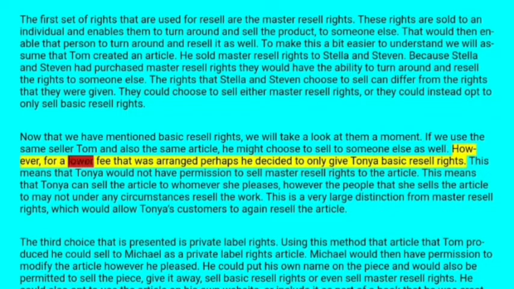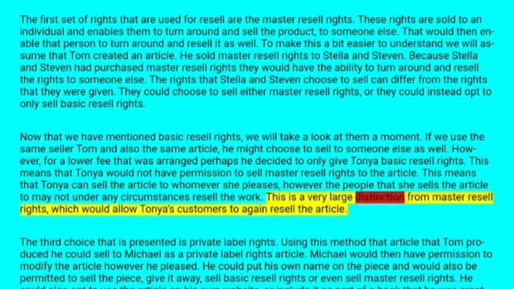However, for a lower fee and arrangement, perhaps they decided to only give Tony basic resale rights. This means that Tony would not have permission to sell master resale rights to the article. Tony can sell the article to whomever he pleases. However, the people that he sells the article to may not, under any circumstances, resell that work. This is a very large difference from master resale rights, which would allow Tony's customers to gain the right to resell that article.